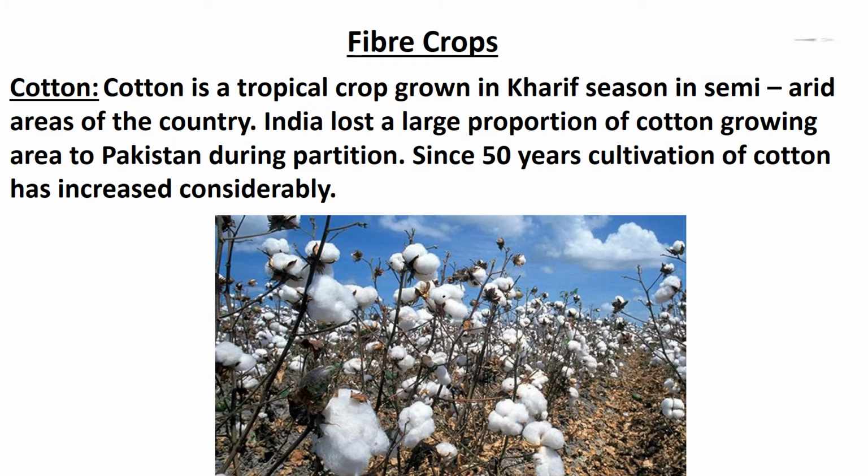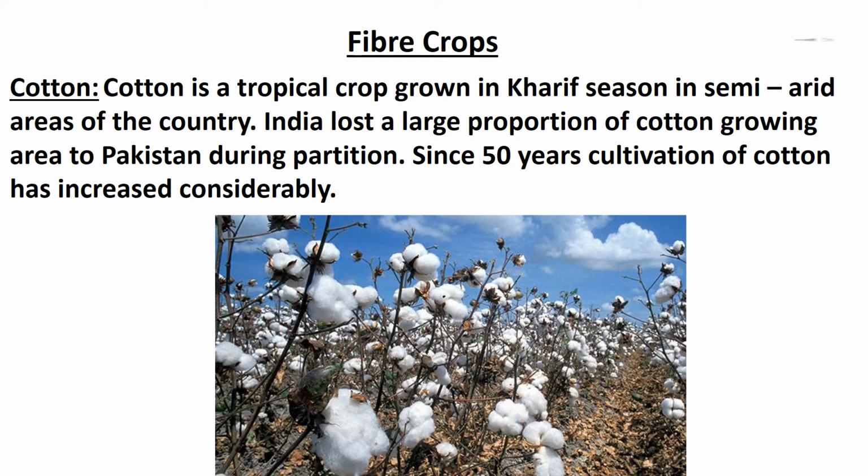Fiber crops. These crops provide us fiber for preparing cloth, bags, sacks and a number of other items. Cotton and jute are two main fiber crops grown in India. Cotton. Cotton is a tropical crop grown in kharif season in semi-arid areas of the country. India lost a large proportion of cotton growing area to Pakistan during partition. Since 50 years, cultivation of cotton has increased considerably.